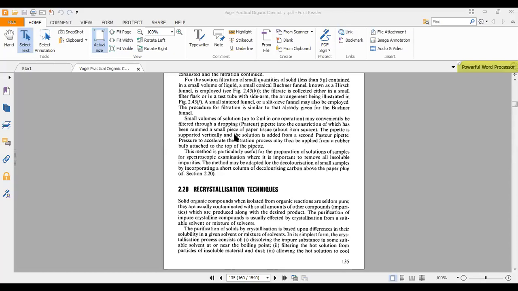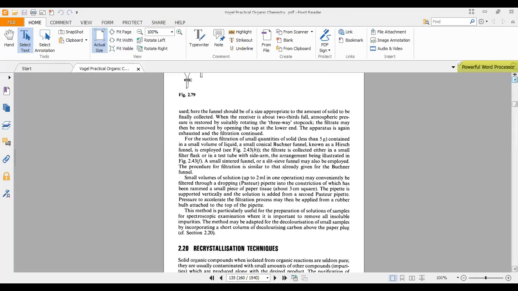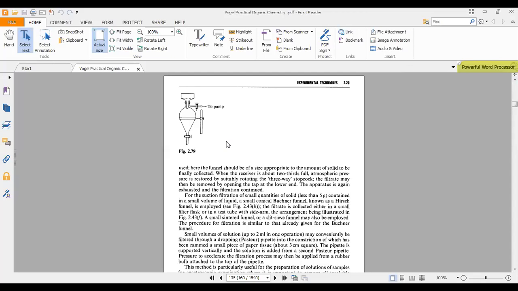Filtration you are already familiar with, but in some cases these precipitates clog the filter paper and very poor filtration takes place. So we have a modification in that. I think there is no diagram present here. Let me see. All right, if you can see this diagram, let me get this larger.